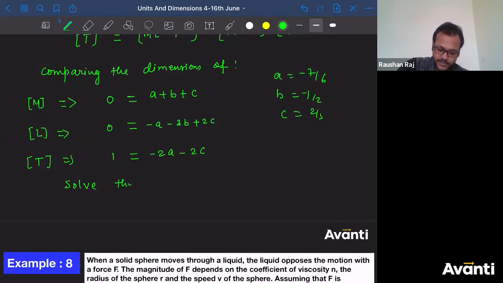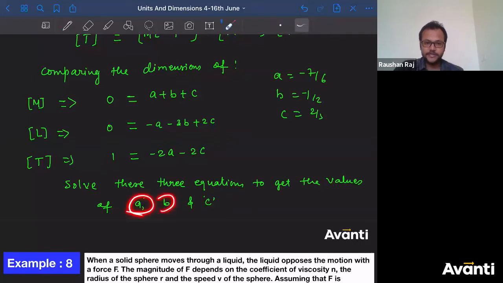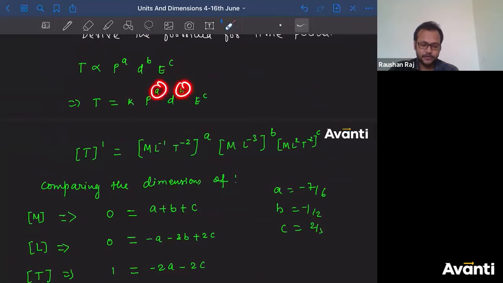Solve these three equations to get the values of small a, small b, and small c. Once you get the values of a, b, and c, what will you do? You will put them here. Those small a, small b, small c are what is required here, right?